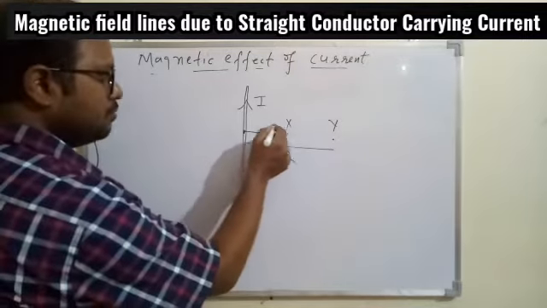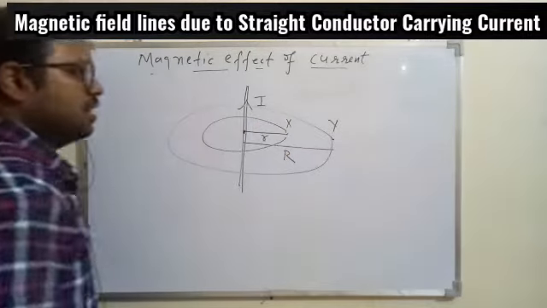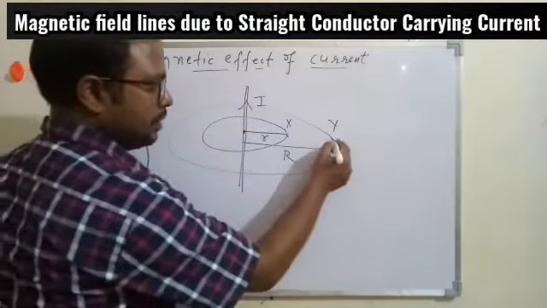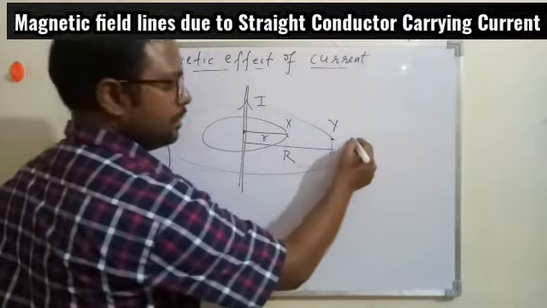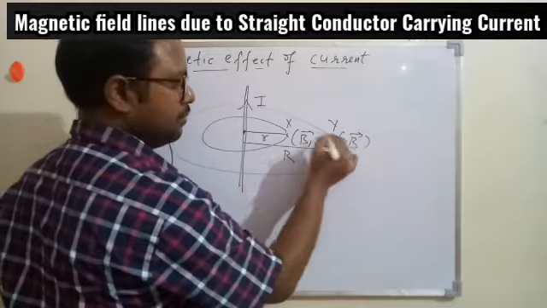From this we can imagine one magnetic field line, and from this we can imagine another magnetic field line. At point X and at point Y there will be some strength of the magnetic field, that is B. So let it be B1 and B2.